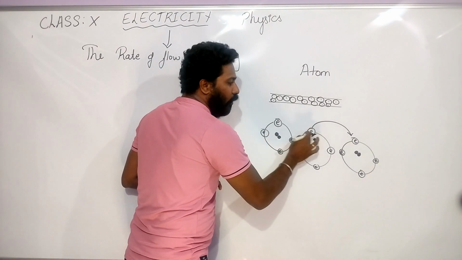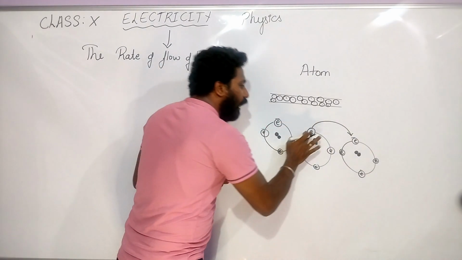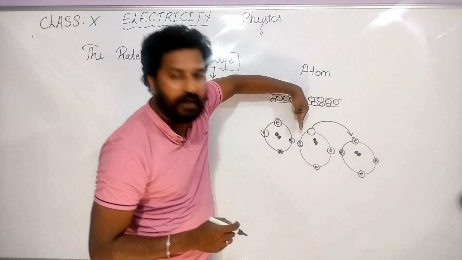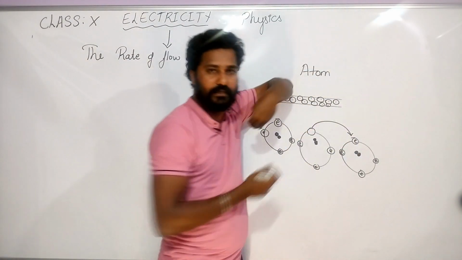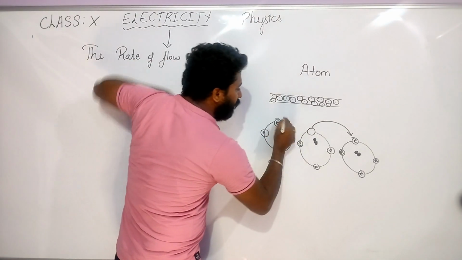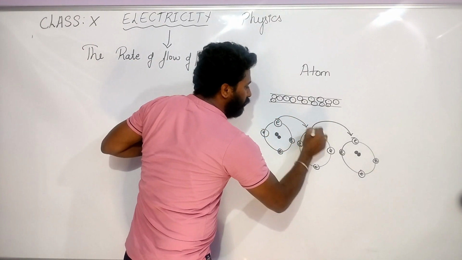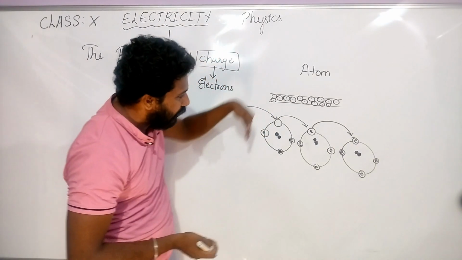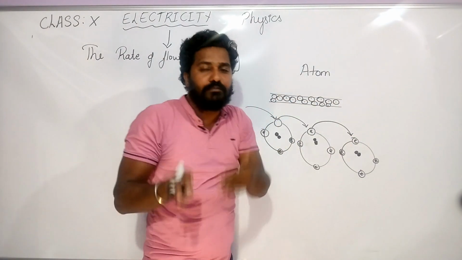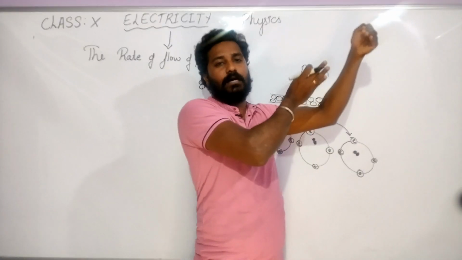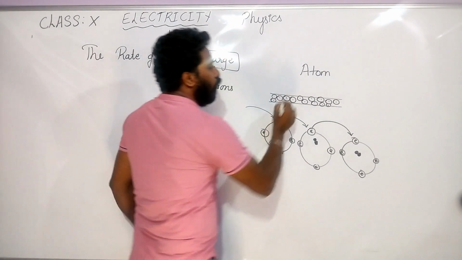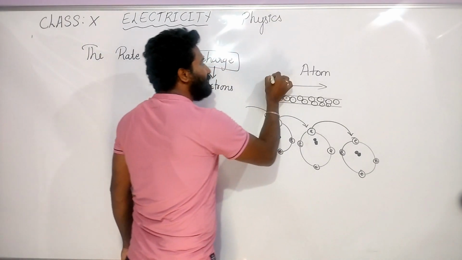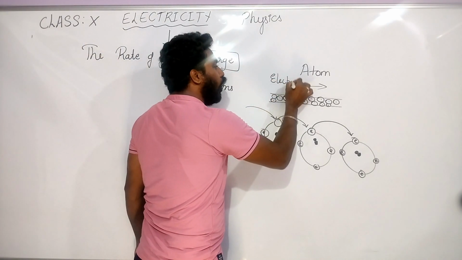This electron will jump to the next position, and it will leave an empty space here as it jumps to the next orbit. This will be filled by the adjacent electron. Like that, when the electrons keep moving from atom to atom, the electrons start moving, which produces electricity in the iron rod.